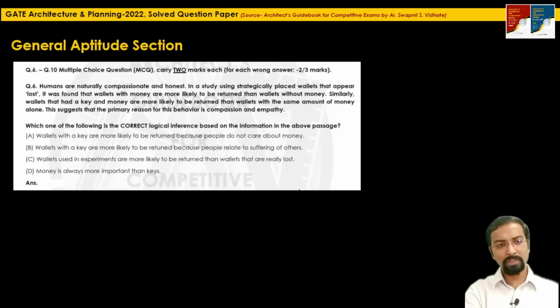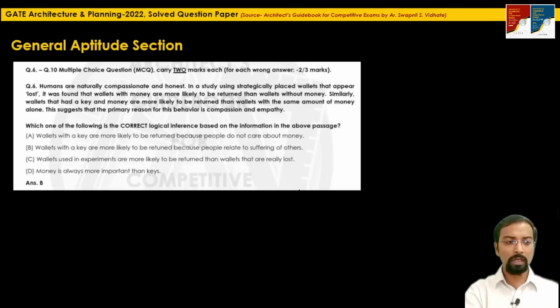A paragraph is given: humans are naturally compassionate and honest. In a study using strategically placed wallets that appear lost, it was found that wallets with money are more likely to be returned than wallets without money. Similarly, wallets that had a key and money are more likely to be returned than wallets with the same amount of money alone. This suggests that the primary reason for this behavior is compassion and empathy. Which one of the following is the correct logical inference based on the information in the above passage? You just have to read the 4 sentences and decide which is the correct one.